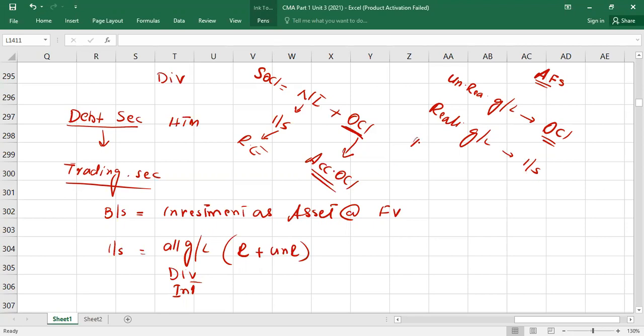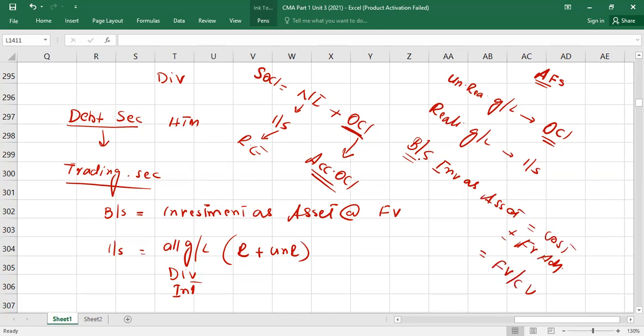Now, guys, I want to tell you about effects on the balance sheet. In the balance sheet, there will be 2 things. One thing will be the investment as an asset. And the same 2 ledgers you will maintain: cost and fair value adjustment. Cost plus or minus the fair value adjustment account will be equal to fair value, which is equal to the carrying value.